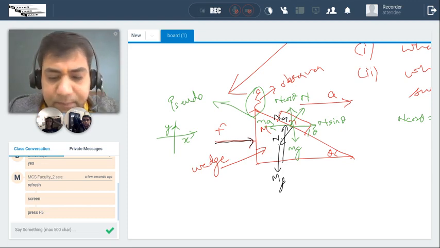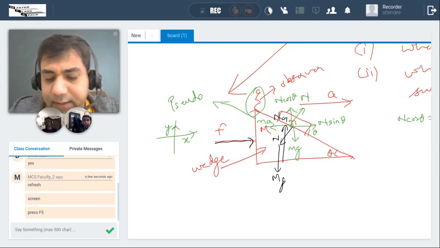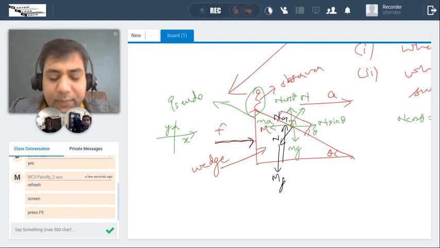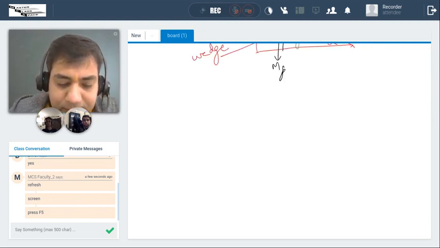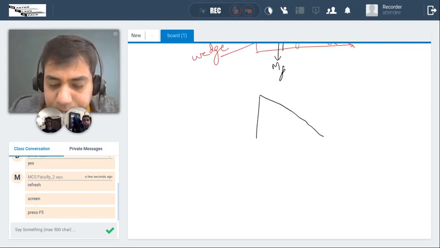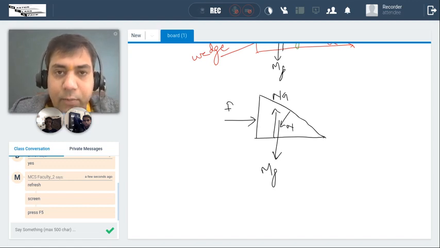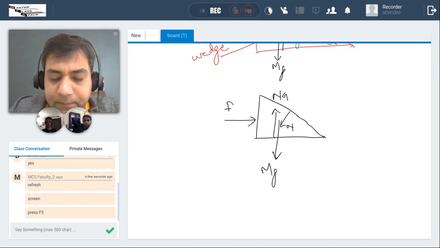I think this figure is looking much messed up, so I make a new figure for you guys. The FBD for the wedge would be something like this: capital Mg, the normal reaction due to the ground, and this N, which is the same as the N on the block, an action-reaction pair.